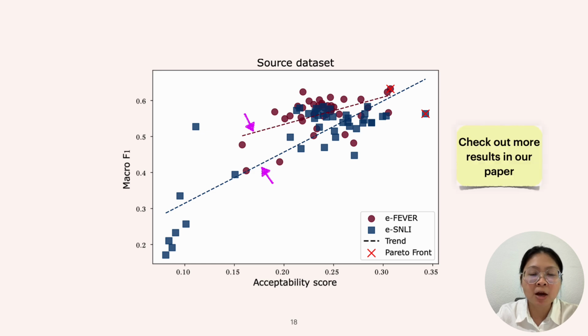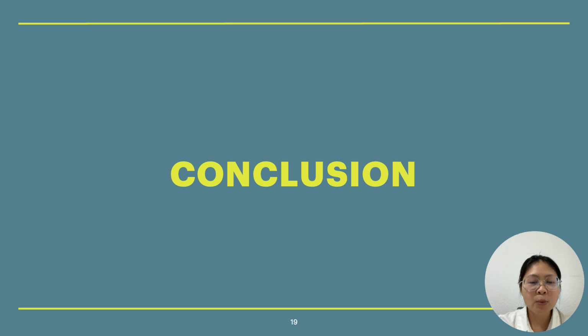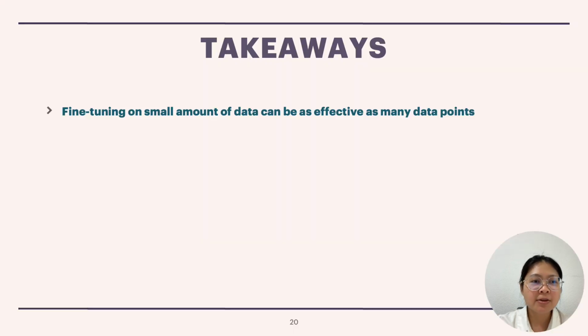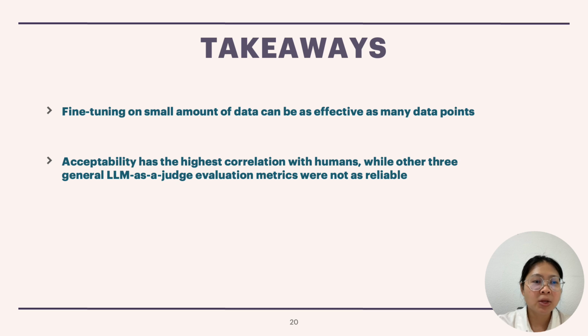For more results, please check out our paper. To conclude, we have the following takeaways. First, our results show that fine-tuning on a small amount of data can be as effective as many data points. And secondly, we show that our proposed metric, the acceptability score, has the highest correlation with humans, while the other 3 general large language model as a judge metrics were not as reliable. This indicates that to have reliable evaluation on specific generation tasks, we still need tailored metrics.